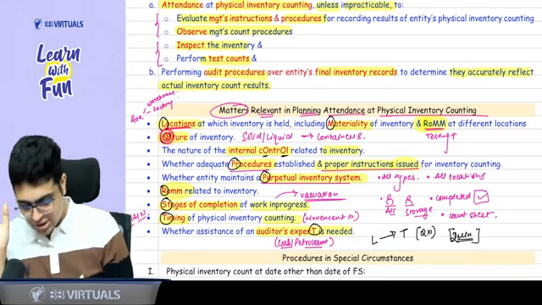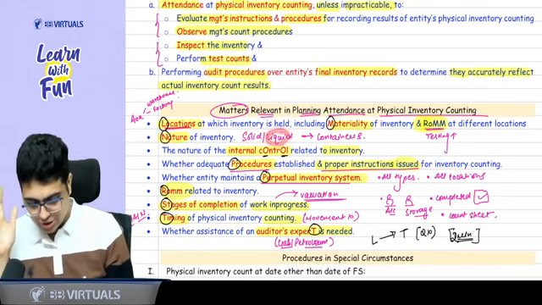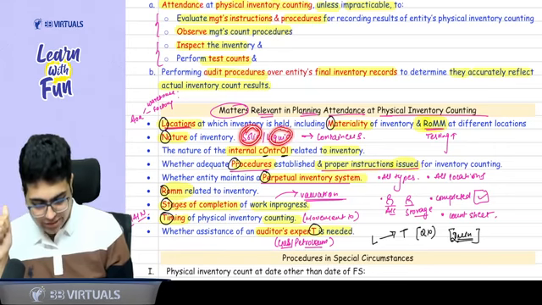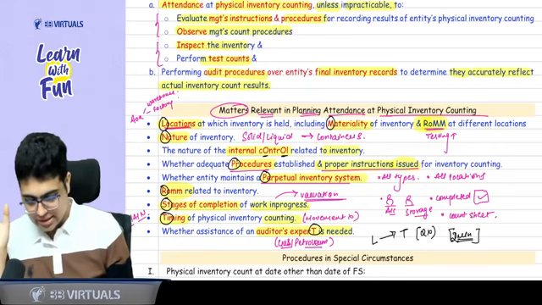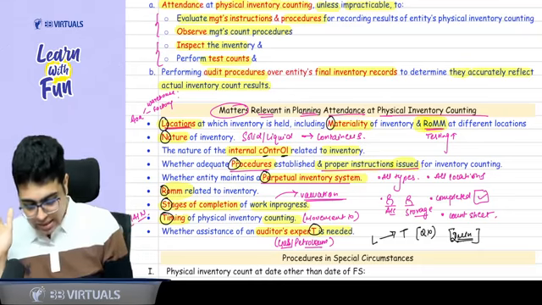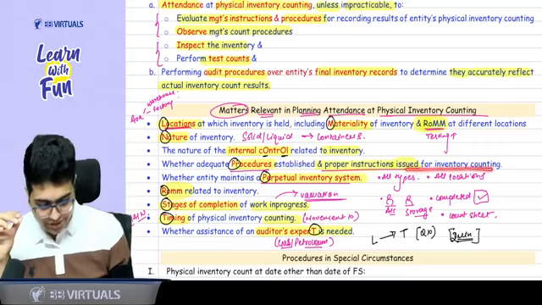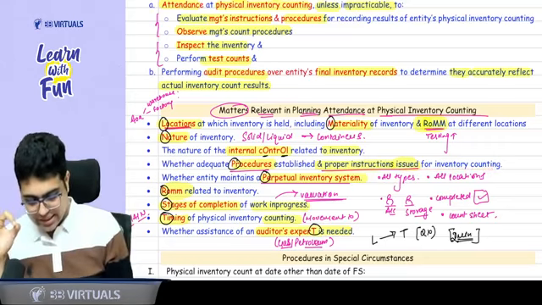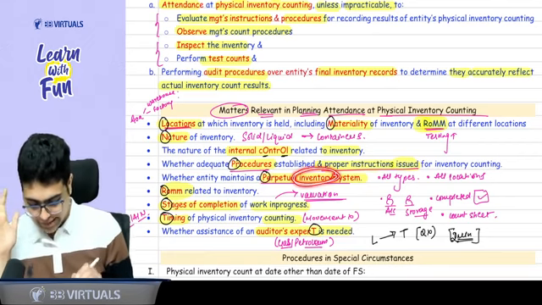Then consider the nature of inventory, whether it is solid or liquid. If it is liquid, or in containers, check how the containers are kept. Then see the internal controls over inventory. If internal controls are good, you will do less testing. Then see the procedures and instructions given for the inventory count. Then see whether the entity has a perpetual inventory system, which means proper records are maintained.